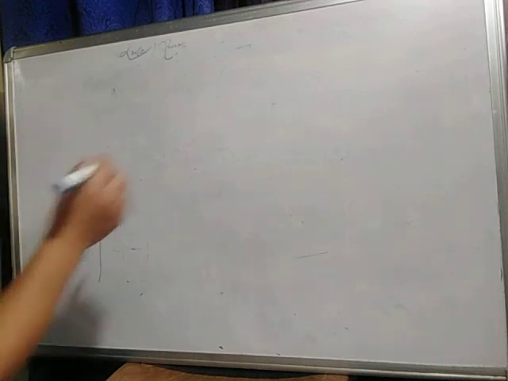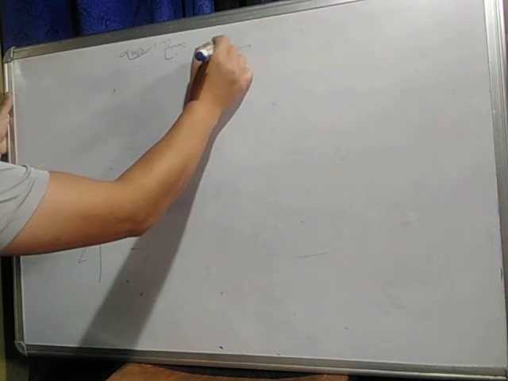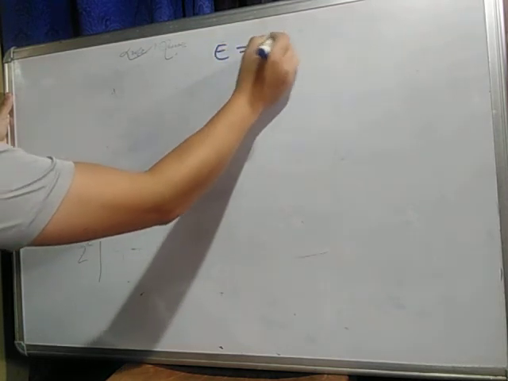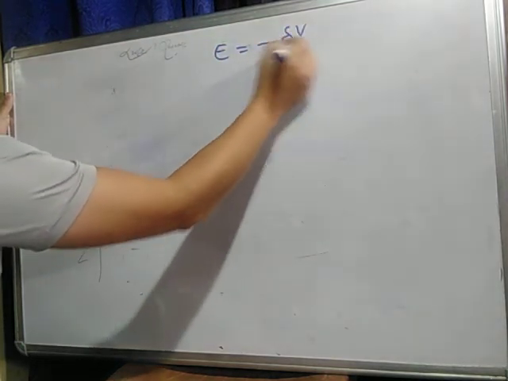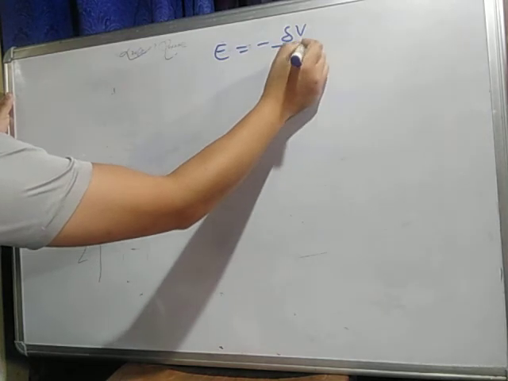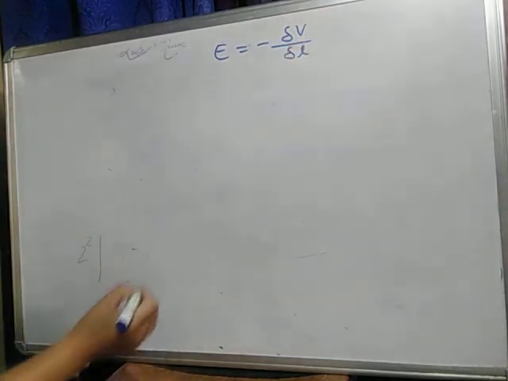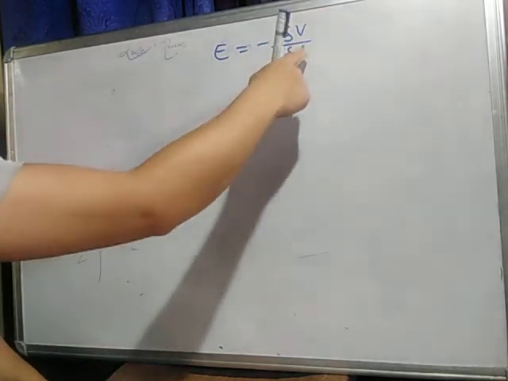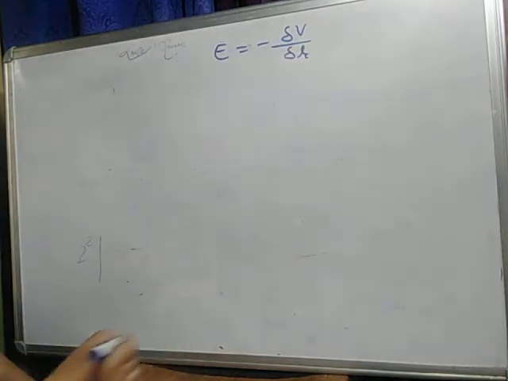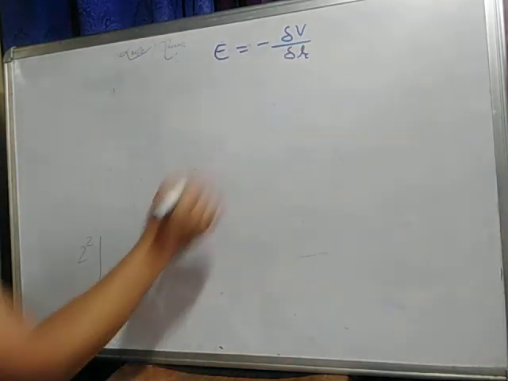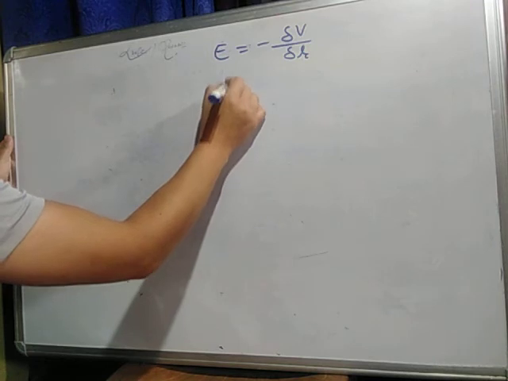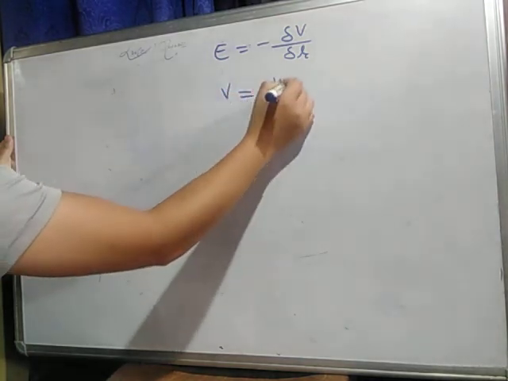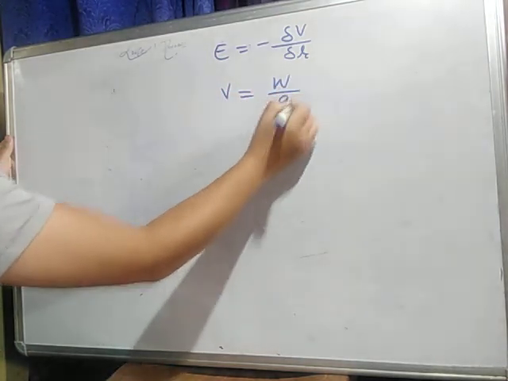So till date, yesterday we did E equals to how much? Minus of del V and del L, isn't it? This is length, so you can write R, clear. We also did potential equals to how much? Work done by charge.